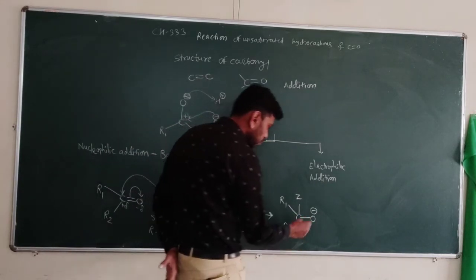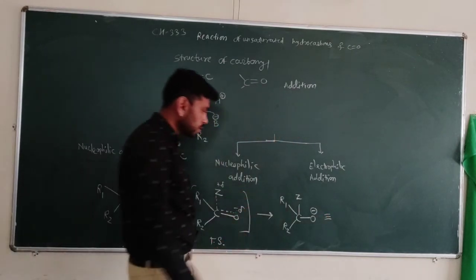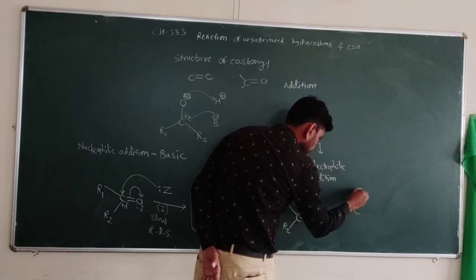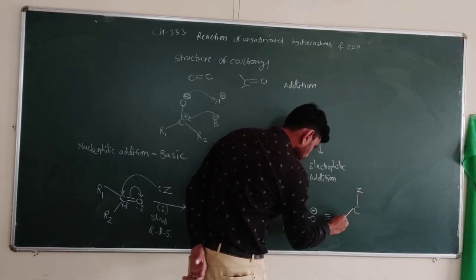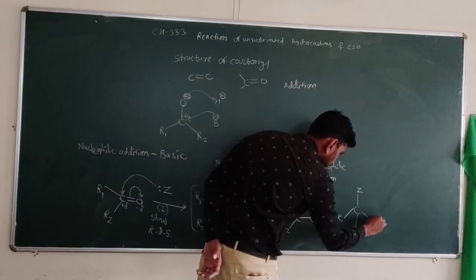So in more complete form we can write this structure as C with addition of Z, R1, R2 and O minus.